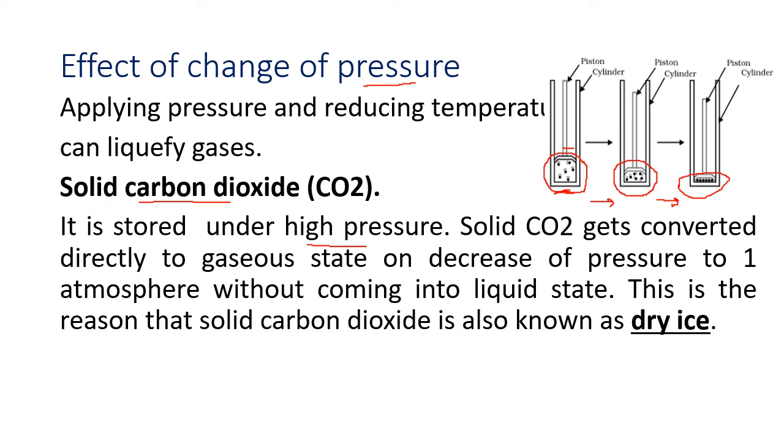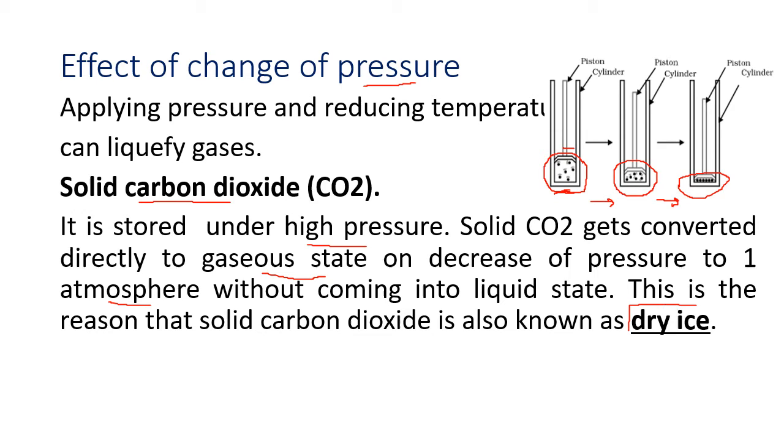Now, solid CO2 gets converted directly into gaseous state. So, carbon dioxide was made into solid state by applying pressure. On releasing the pressure, it turns directly into gaseous state, when you decrease the pressure to 1 atmosphere. So, solid carbon dioxide is also called dry ice.